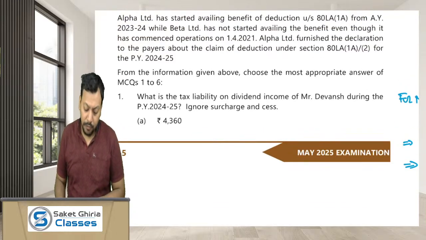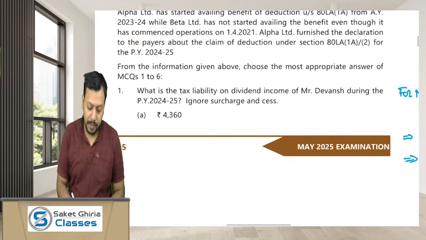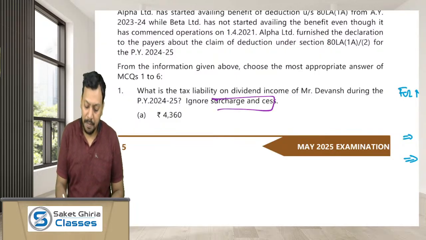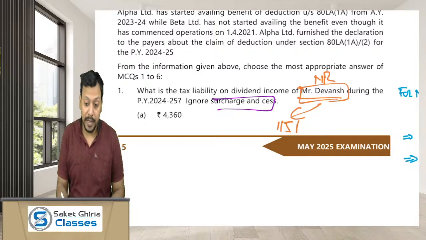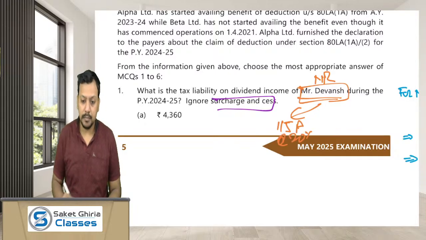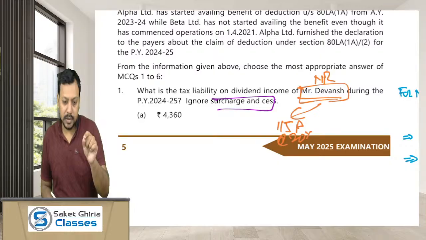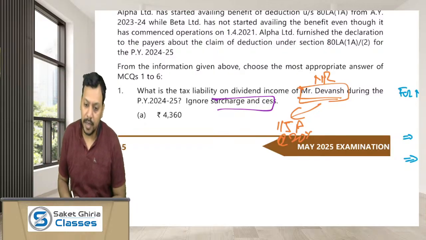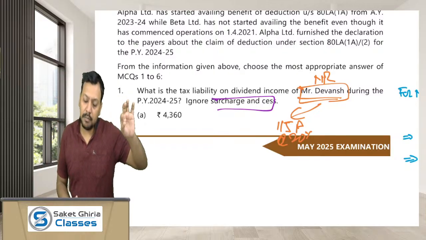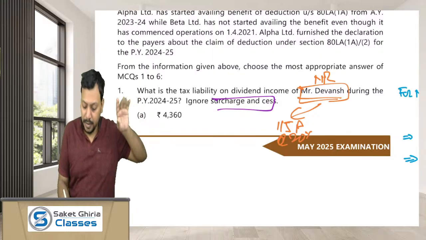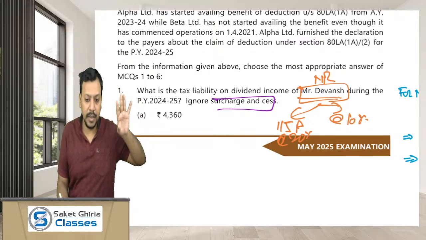What is the tax liability of dividend income of Mr. Devansh during the previous year 24-25? Ignore surcharge and cess. Since Mr. Devansh is a non-resident, the dividend income is taxable under section 115A at the rate of 20% on gross basis without allowing any deduction. But if that dividend income is from a unit in IFSC, then the rate of tax would be 10%. Are you guys getting?